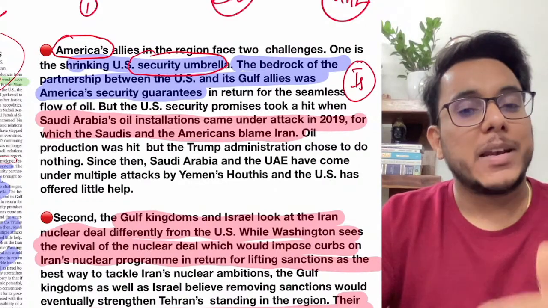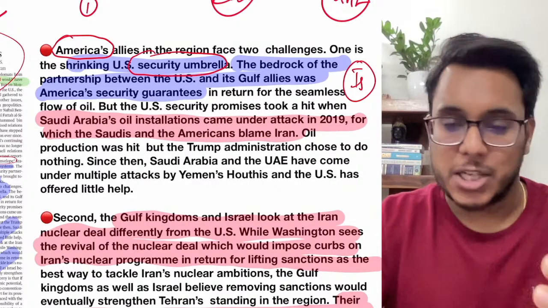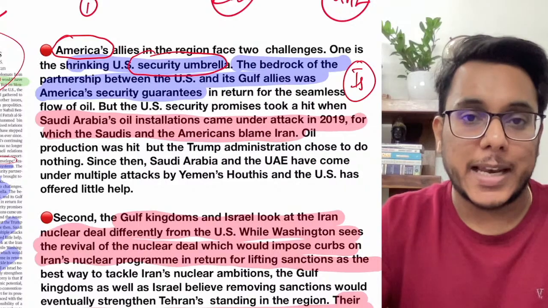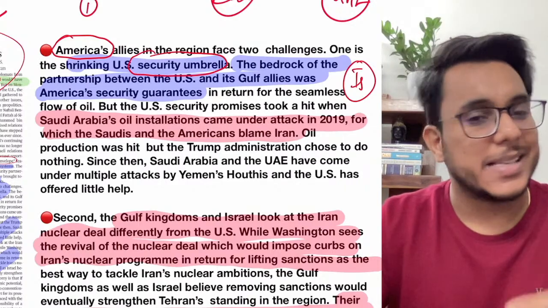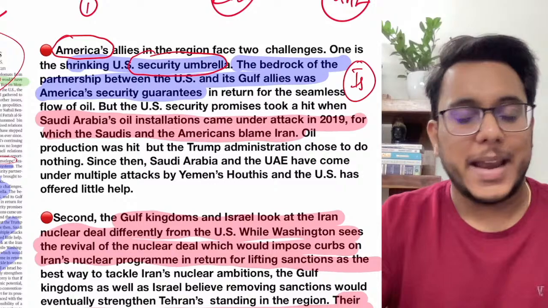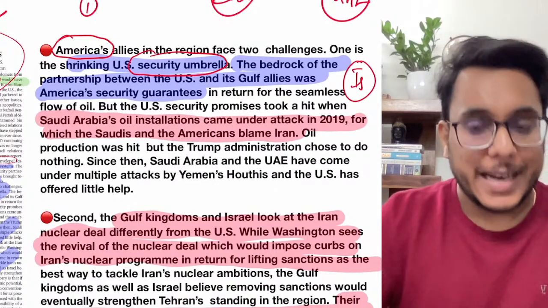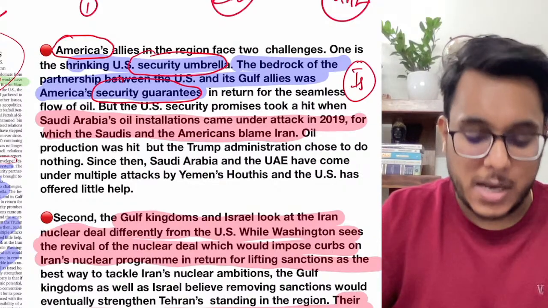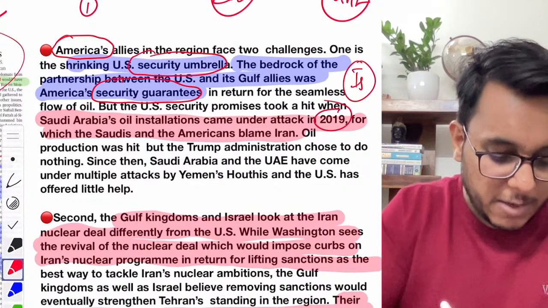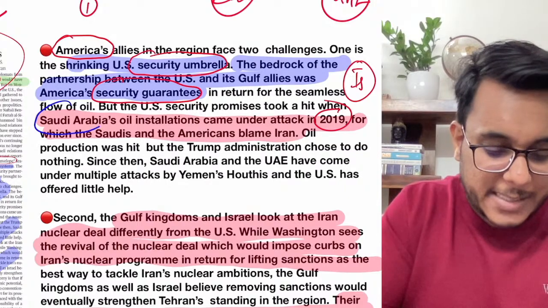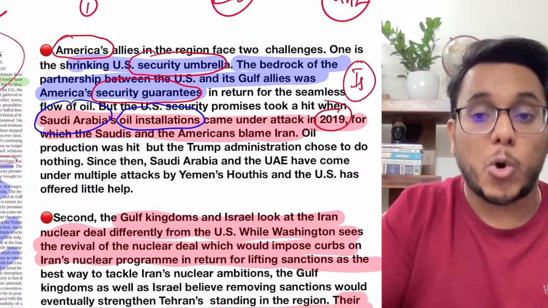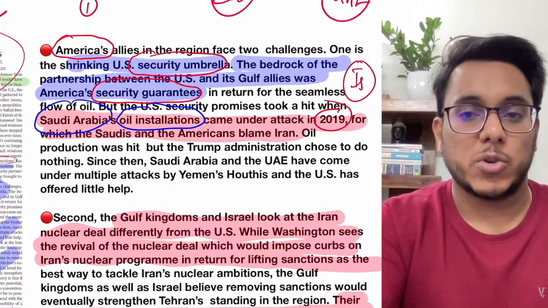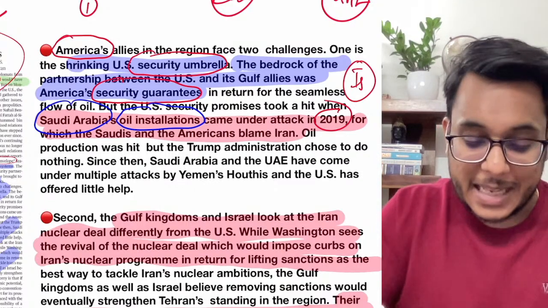Why? Number one, Israel is getting its relations normalized. Secondly, Israel has a lot of technological capabilities. Its defense capabilities are very good. There is no question on that. Secondly, America's security guarantees have failed recently in the past. For example, guys, in 2019, what happened? Drone attacks happened on Saudi Arabia's oil installations, the largest and most strategic oil installation of Saudi Arabia. They were attacked.